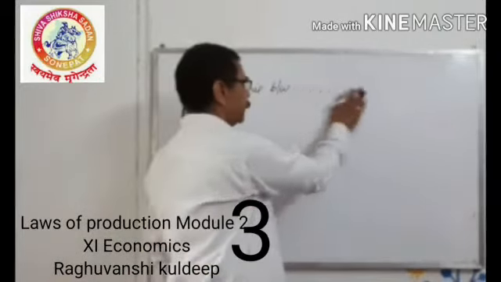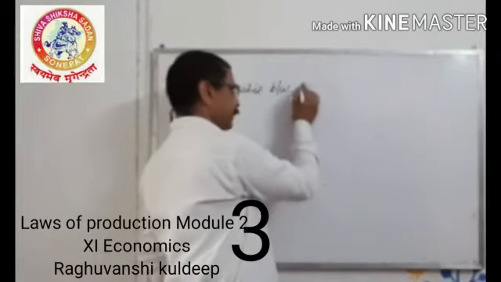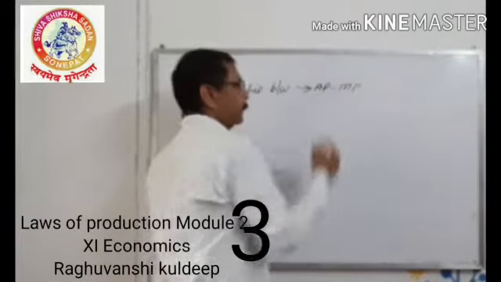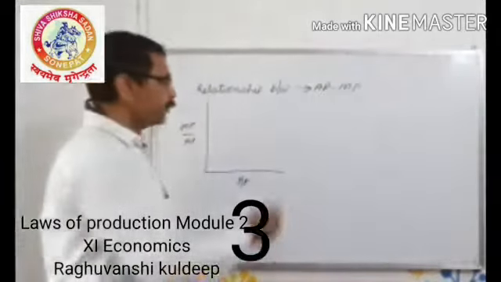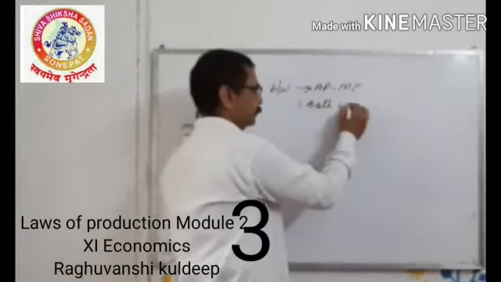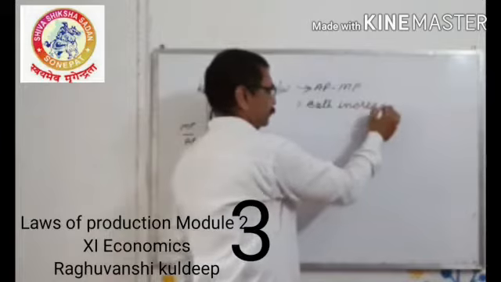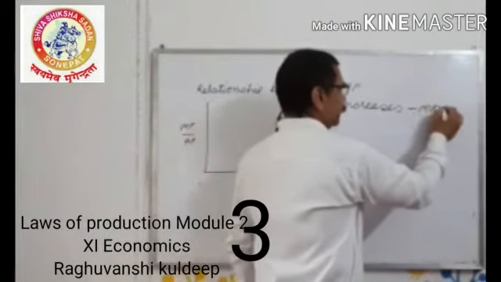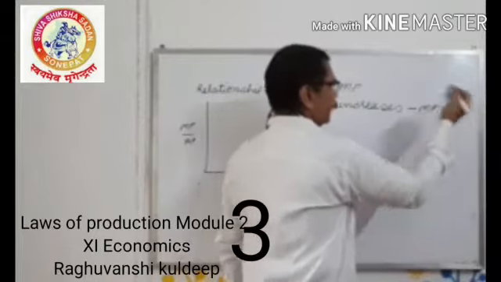Now we are analyzing the relationship between AP and MP. So first relation: when both increase, MP is greater than AP.